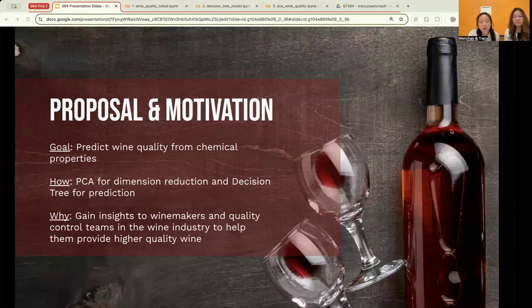characteristics. The broader purpose behind this work is to provide valuable insights for winemakers and quality control teams in the wine industry. By understanding how different compounds impact perceived quality, producers can optimize their processes and consistently deliver higher quality wines to meet consumer expectations.